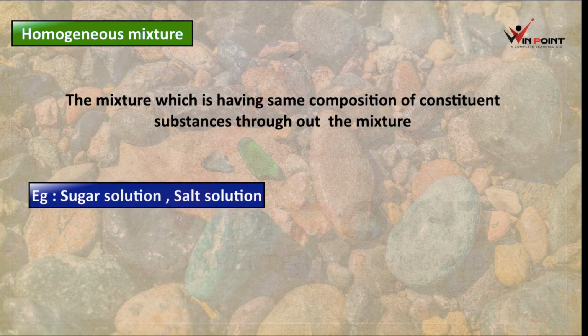Example: sugar solution, salt solution. When we are adding sugar into water, the sugar is going to distribute everywhere equally in the water. Similarly, when we are adding salt into water, the salt is going to distribute everywhere inside the water equally. The uniform concentration. The concentration will be uniform everywhere. It is known as homogeneous mixture.